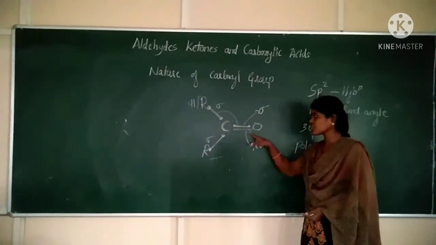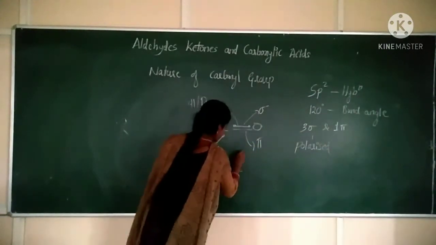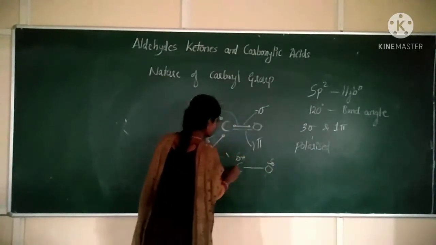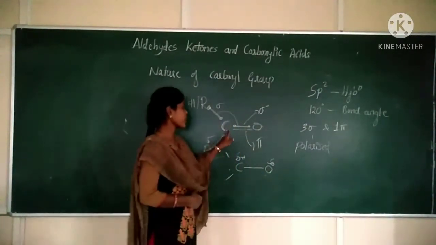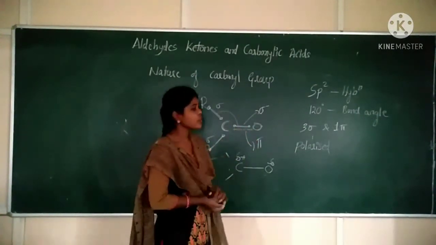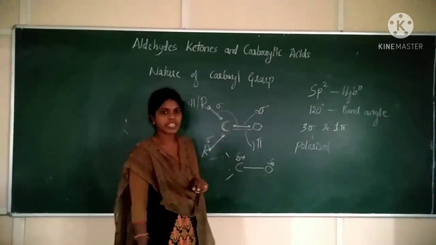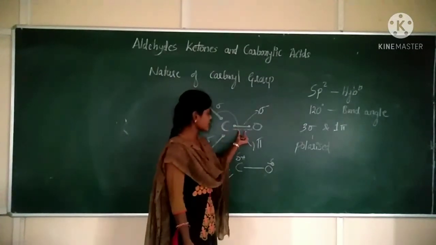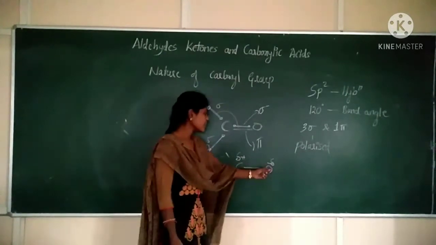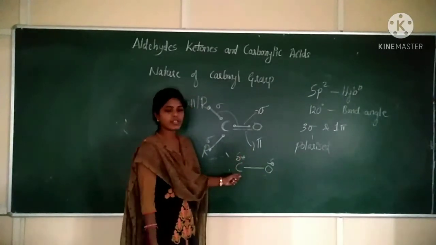When oxygen pulls the pi electrons towards itself, carbon gets a partial positive charge and oxygen gets a partial negative charge.